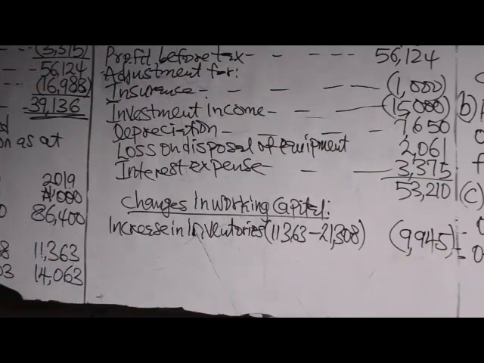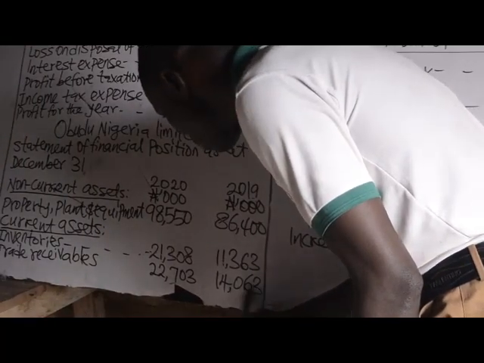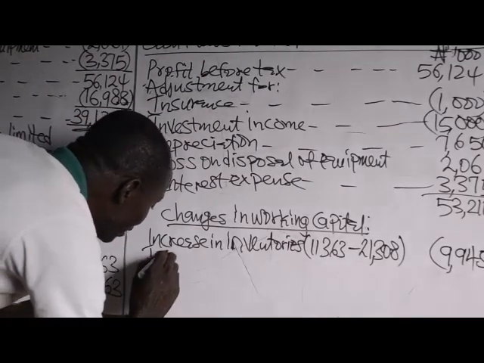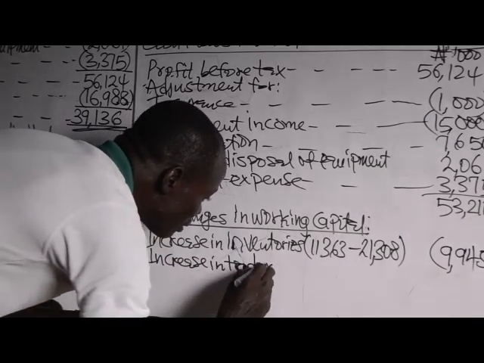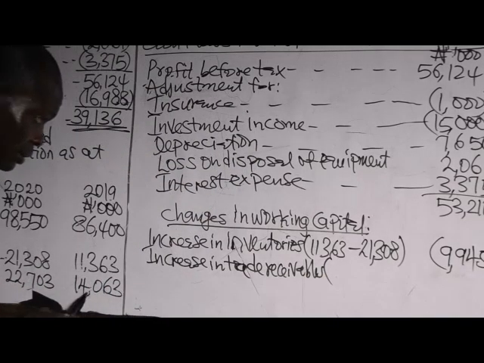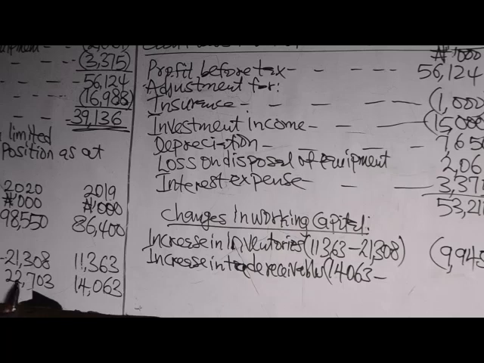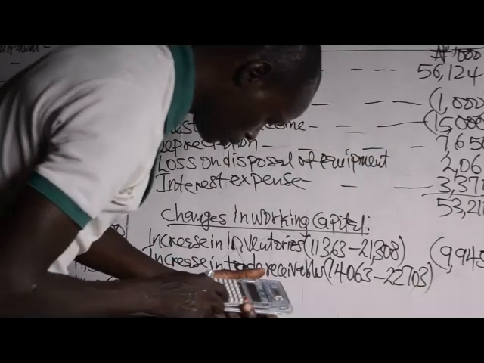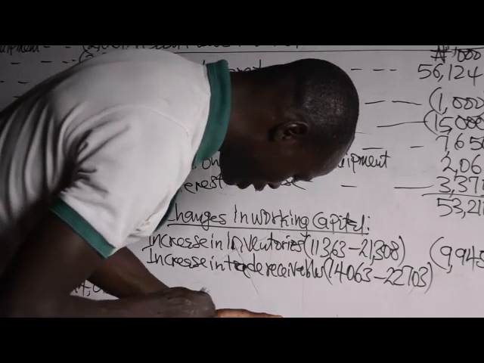Then we also have trade receivables. It has increased from 14,063 to 22,703. Increase in trade receivables: 14,063 minus 22,703.